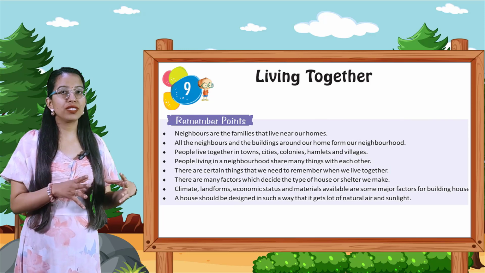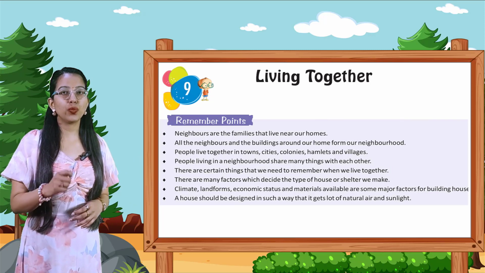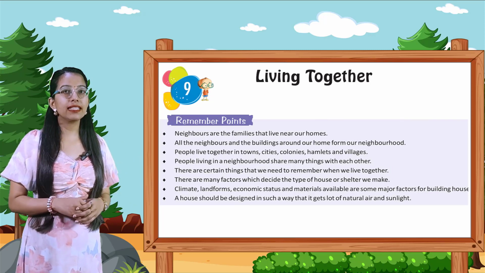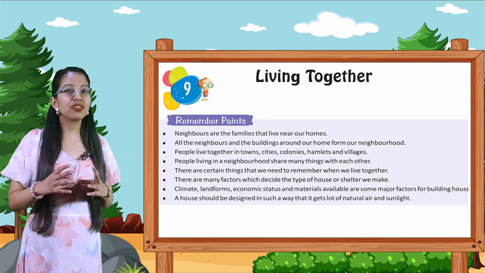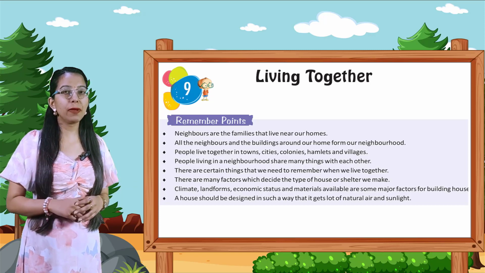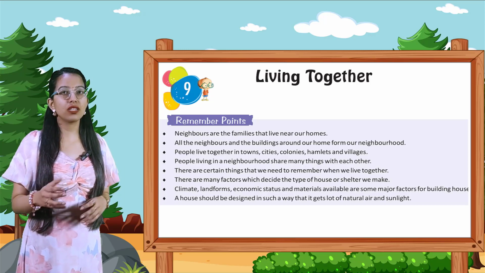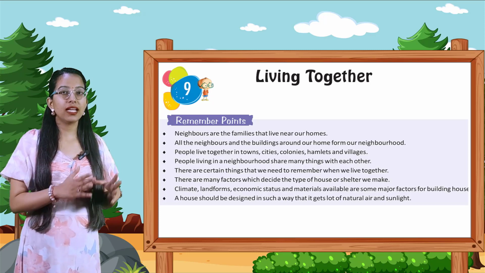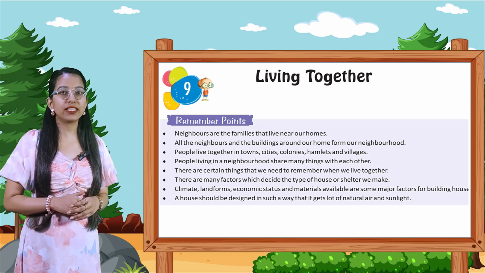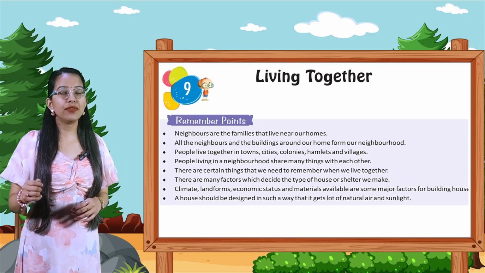People live together in towns, cities, colonies, hamlets and villages. People living in a neighborhood share many things with each other. There are certain things that we need to remember when we live together. There are many factors which decide the type of houses or shelter we make. Climate, landform, economic status and materials available are some major factors for building houses. A house should be designed in such a way that it gets lots of natural air and sunlight.